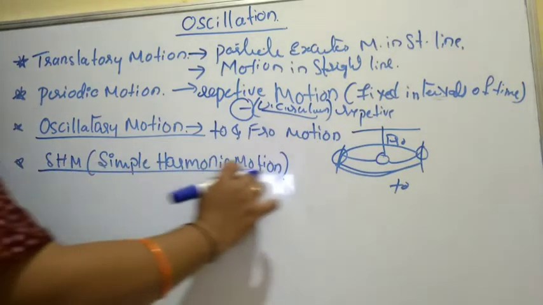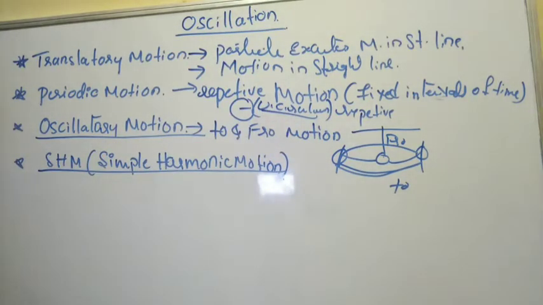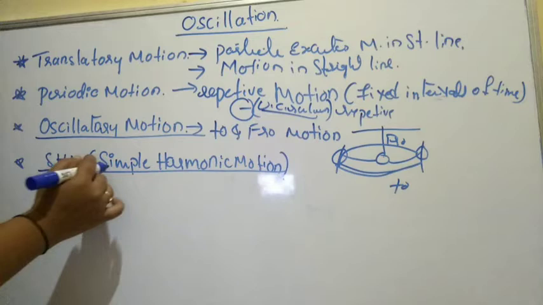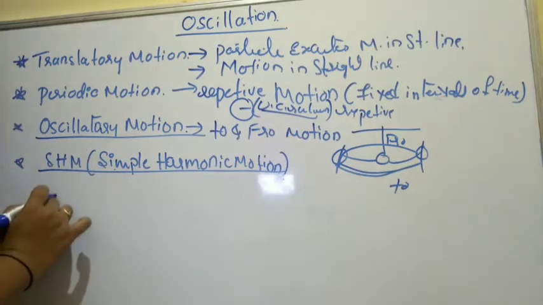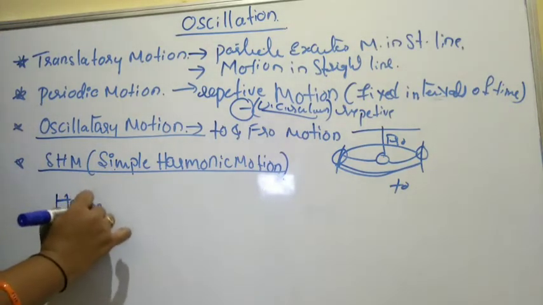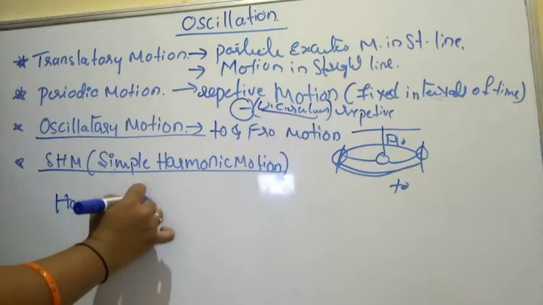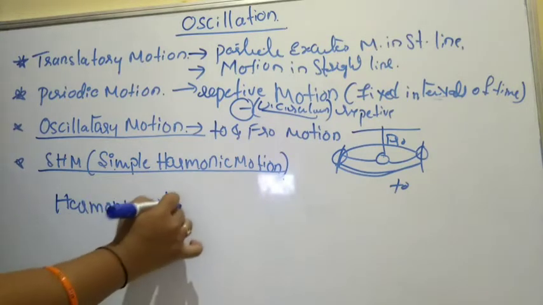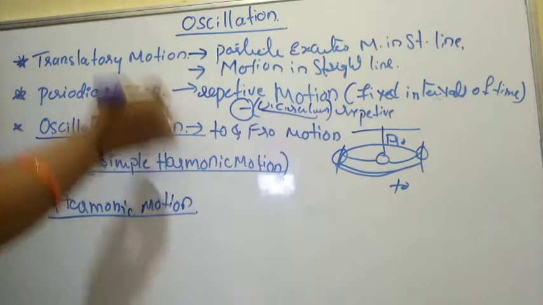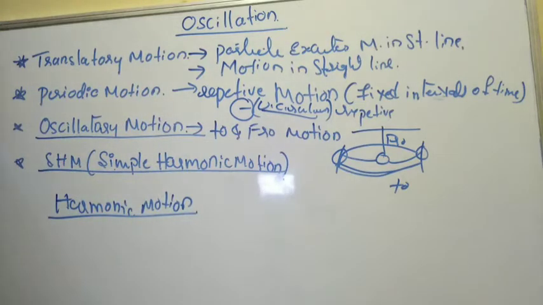Next comes simple harmonic motion. So what is simple harmonic motion? Before going to simple harmonic motion, let me go ahead with harmonic motion. Let us move ahead with what is harmonic motion, then only will we be able to understand simple harmonic motion.